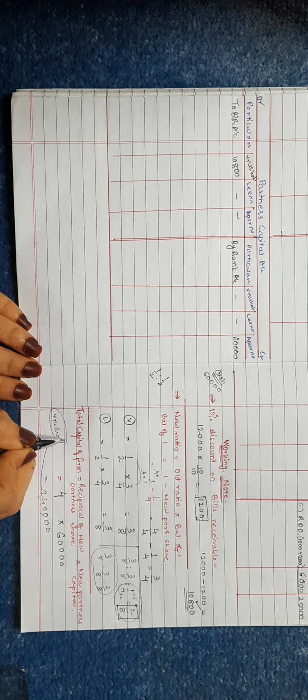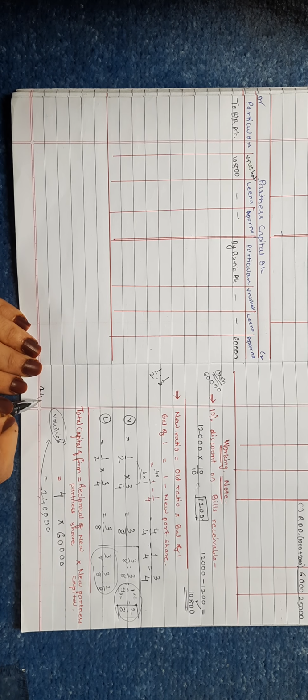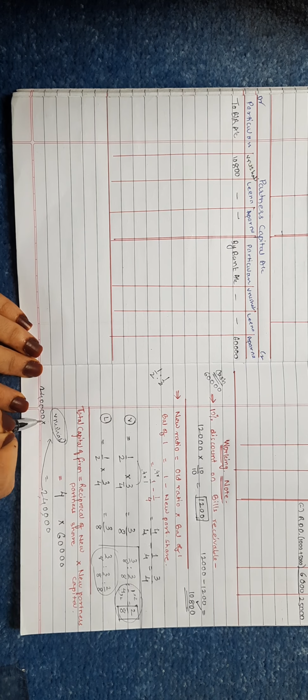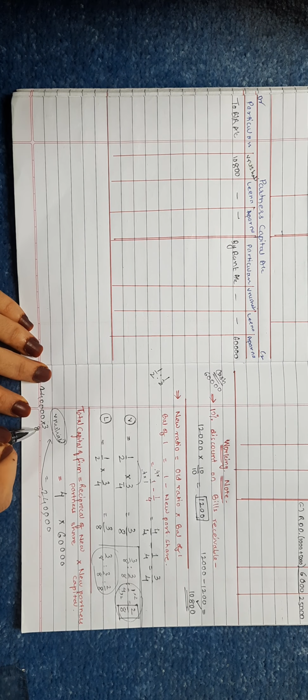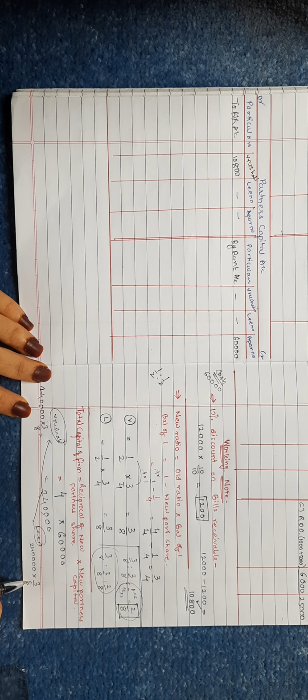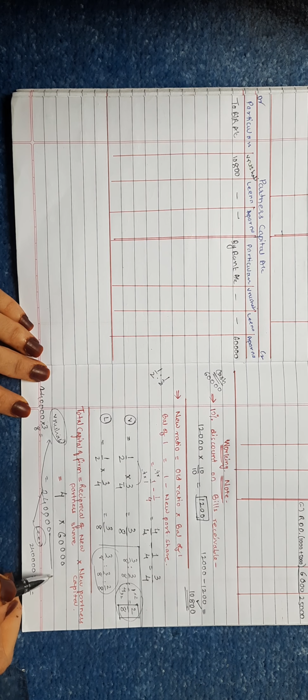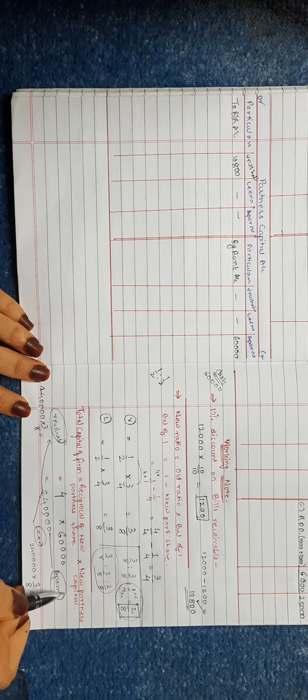Rushali: 2,40,000 into 3 upon 8, see what comes. The next after Rushali is Leena. For Leena, how will you distribute? 2,40,000 into the new share 3 upon 8. And for the third partner, that is the new partner, Aparna, no need to calculate, as her capital amount is already given as 60,000.